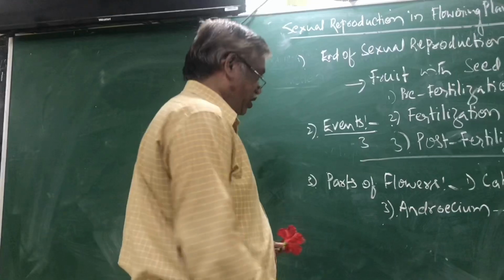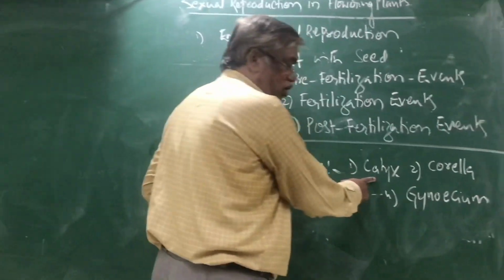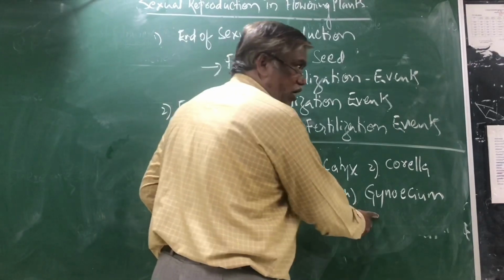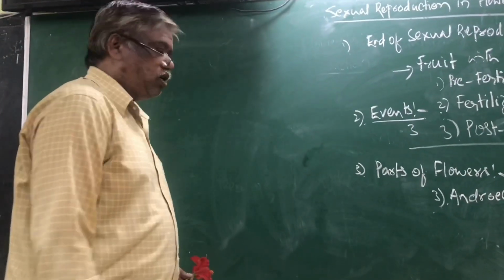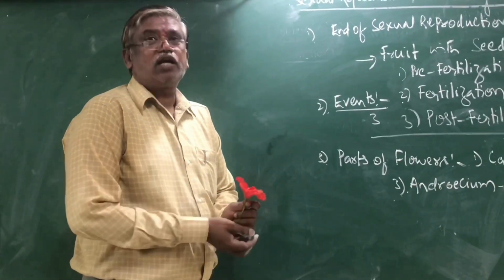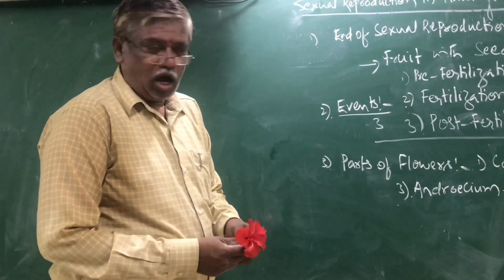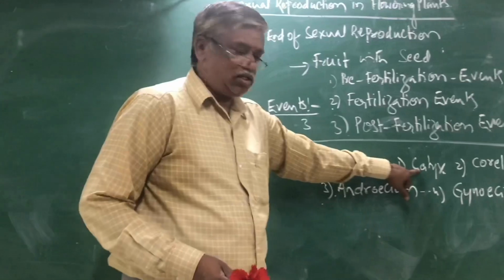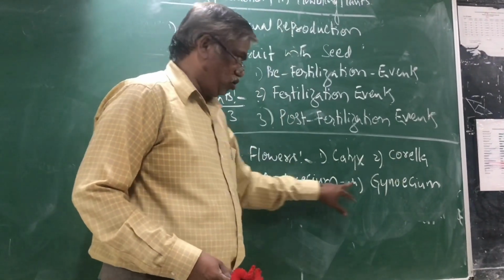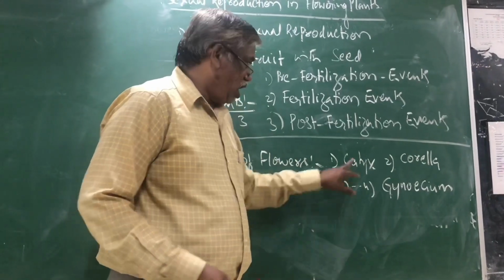These 4 whorls: first whorl, calyx; corolla; androecium; gynoecium. Any flower contains 4 whorls. Outer whorl, calyx. Second whorl, corolla. Third whorl, androecium. Fourth whorl is gynoecium. Calyx